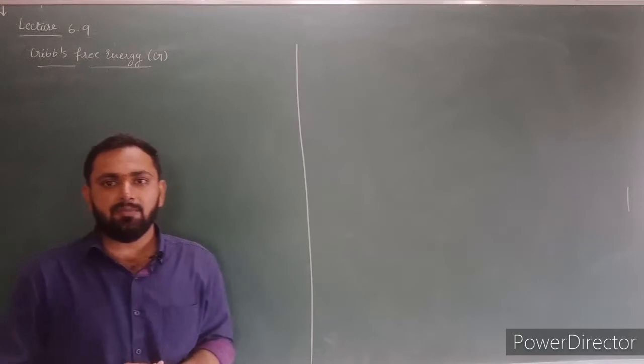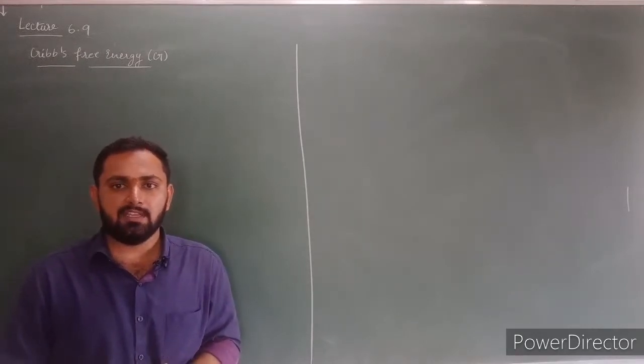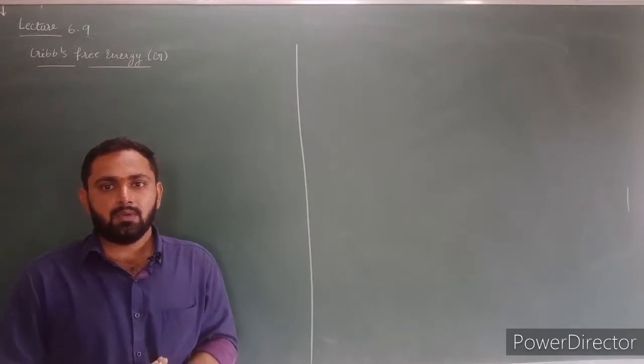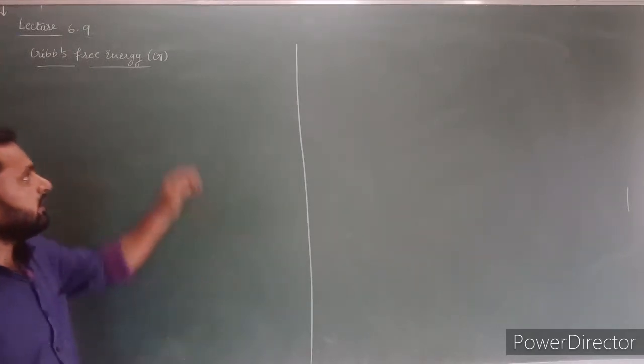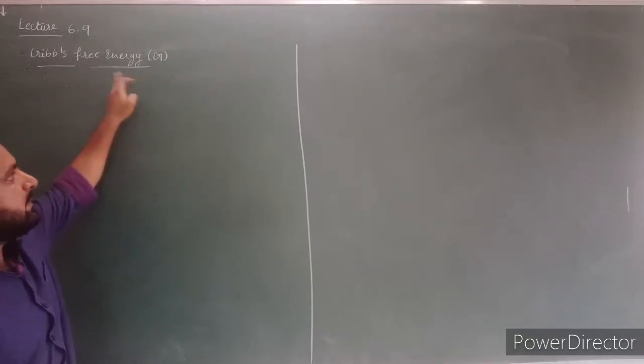The spontaneity of a process cannot be predicted only on the basis of entropy or only on the basis of enthalpy. So to explain the spontaneity of a process, a new concept has been introduced, that is Gibbs free energy. What is Gibbs free energy?